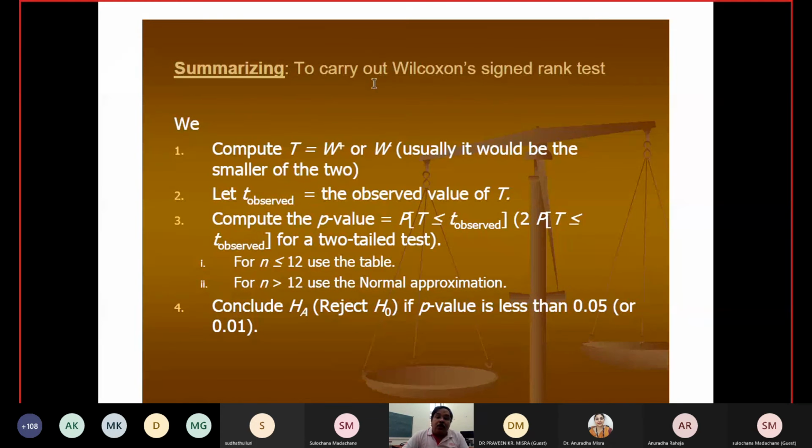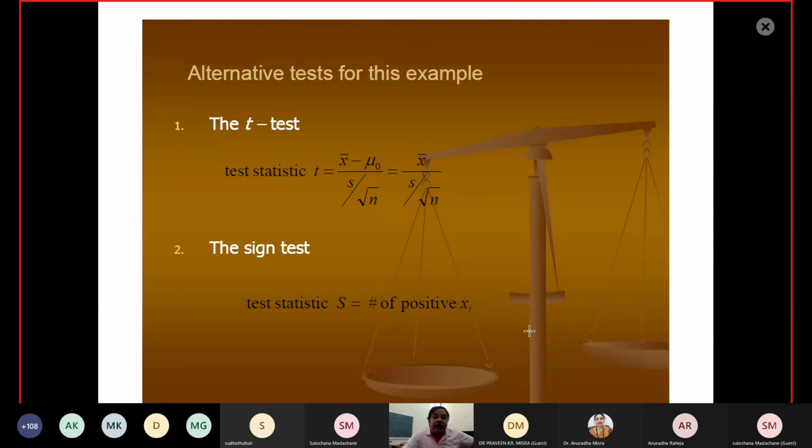So how do we carry out the Wilcoxon sign rank test? We compute T equal to W plus or W minus, usually the smaller of the two. We calculate this observed value of T and compute the p-value. For n less than 12, use the table, and for n greater than 12, use the normal approximation. Conclude whether to reject or accept HA on the basis of the p-value which you have calculated.